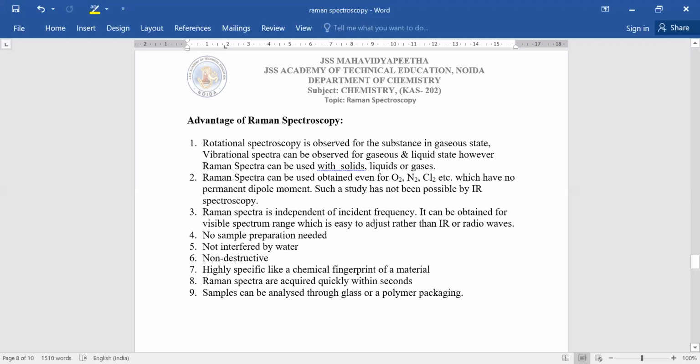Also, the IR spectra and rotational spectra can be used only for molecules which have a dipole moment. So it means homonuclear diatomic molecules are not able to show the rotational spectra or the IR spectra, but Raman spectra can be used for this type of molecules like oxygen, nitrogen, chlorine, etc. Because having a dipole moment is not the required condition. Here the condition is that it should possess anisotropic polarizability.